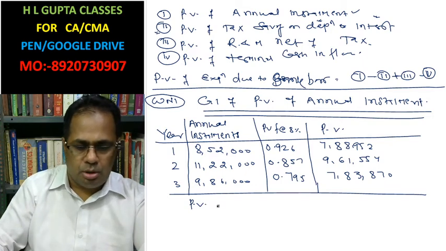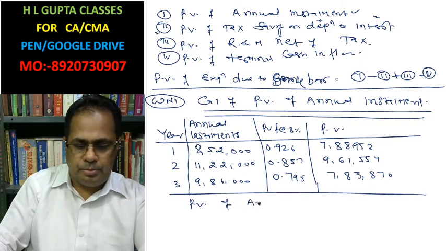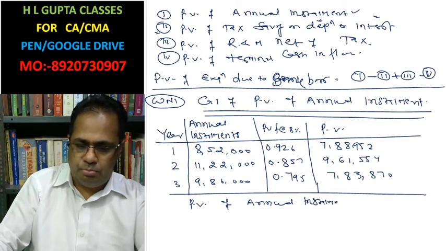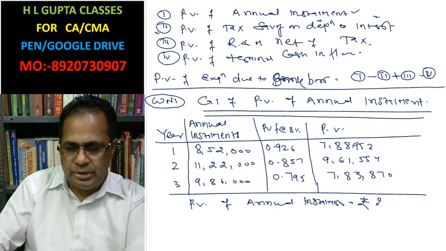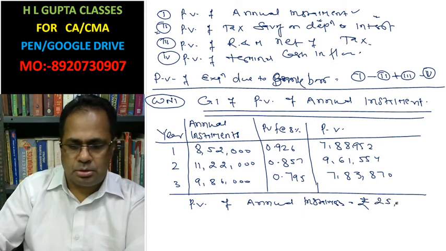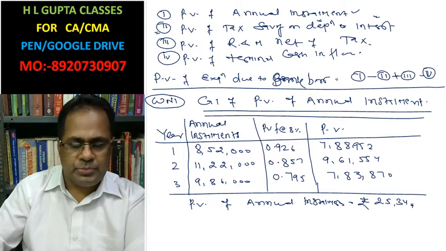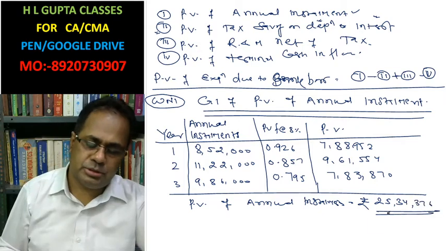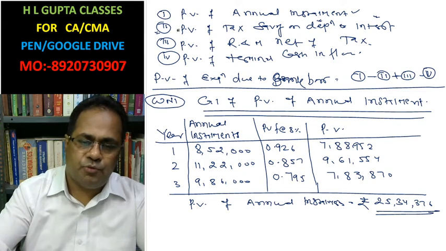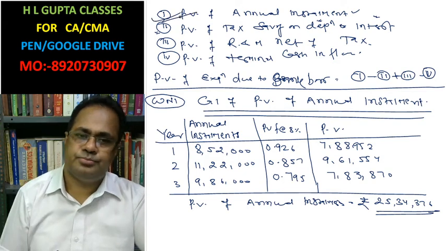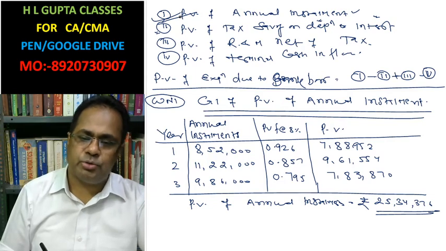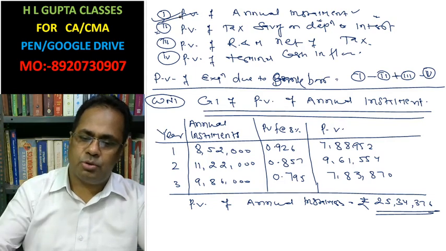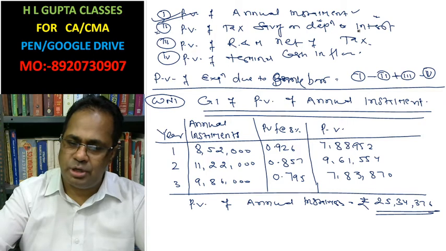Present value of annual installment. This is rupees 25,34,376. The first working note we have completed. Second working note you need to calculate. In the given question, interest is already calculated.